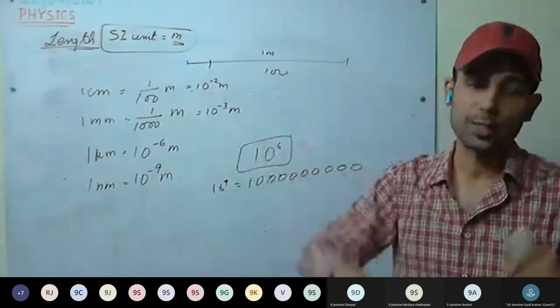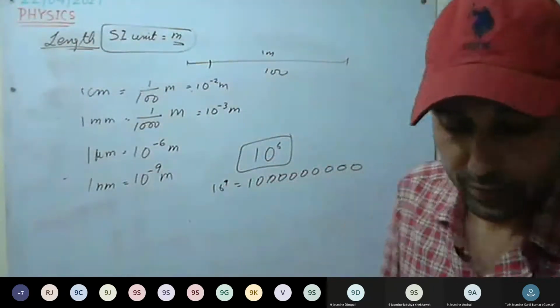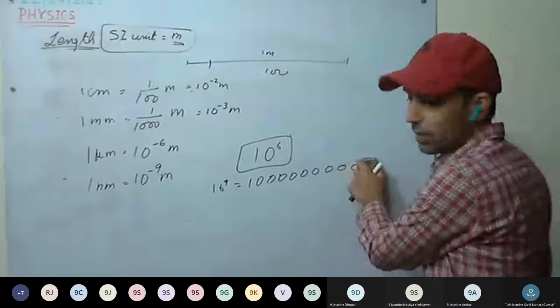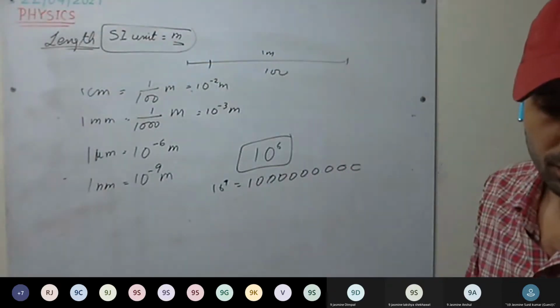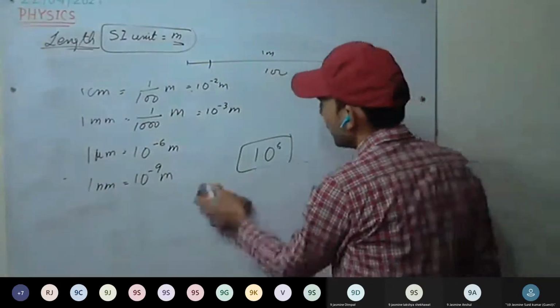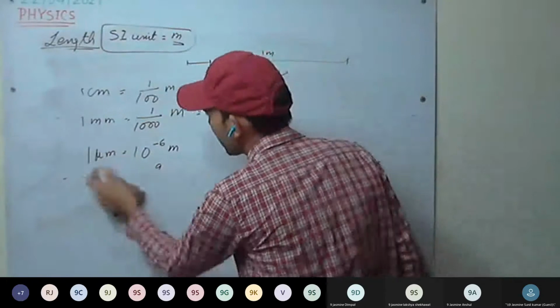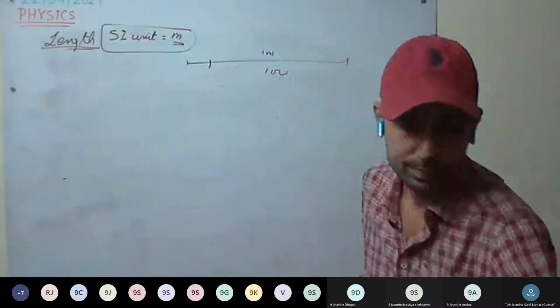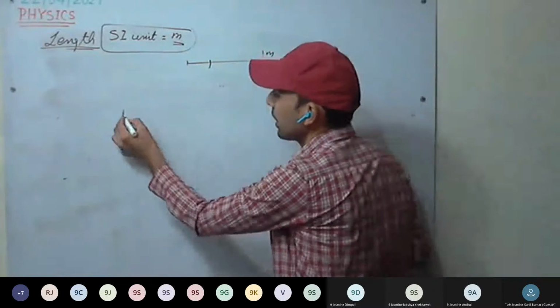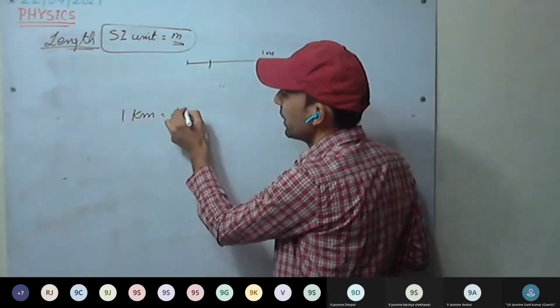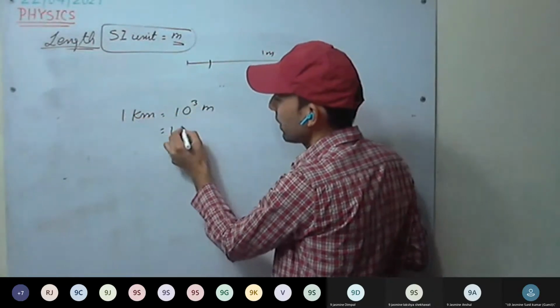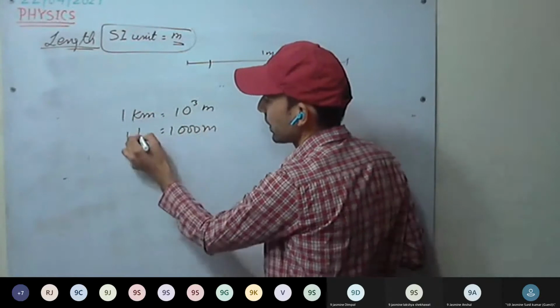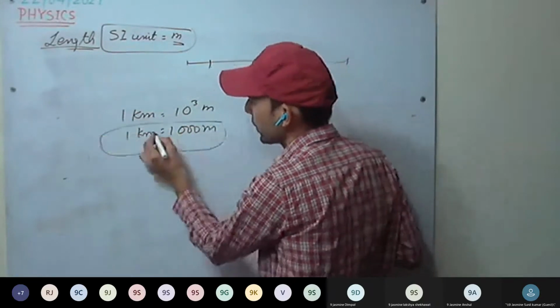Now we discuss bigger units. For example, the distance between Sikar and Jaipur we have to measure. So, multiples of meter, what will we use? We will use kilometer. And 1 kilometer is how much? 10 raised to power 3 meter, that is 1000 meters. So these are bigger units.